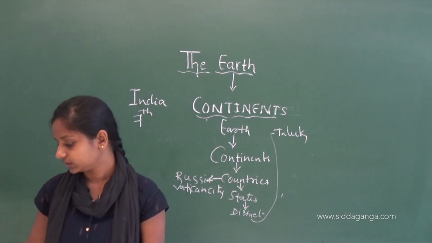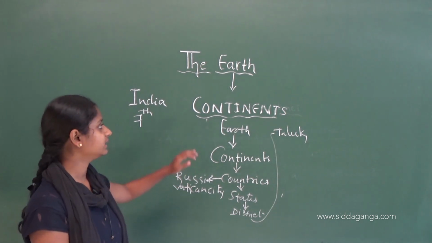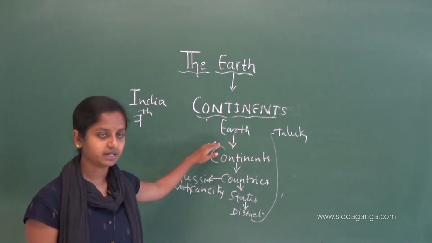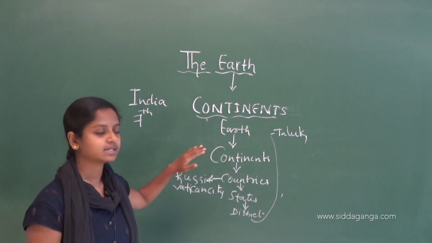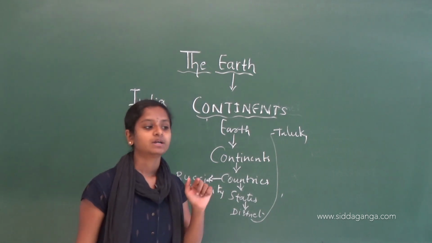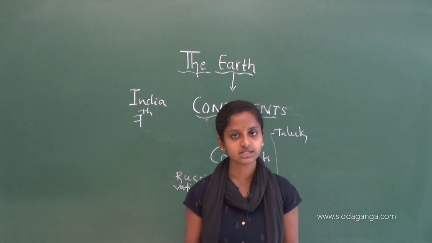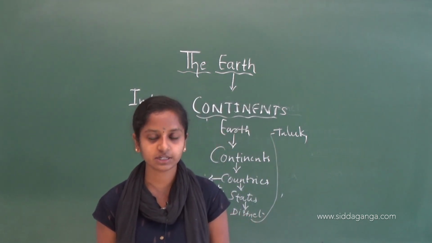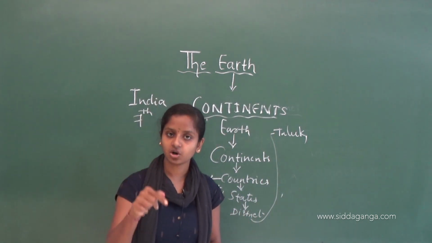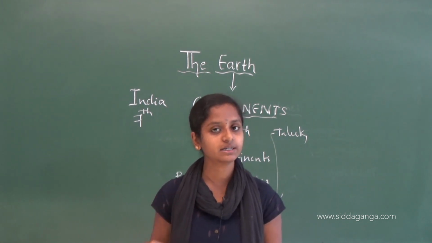So this was about the continents. We have seen that our earth is divided into continents. There are 7 continents. In that, Asia is the biggest continent and Australia is the smallest continent, and each continent is divided into countries.